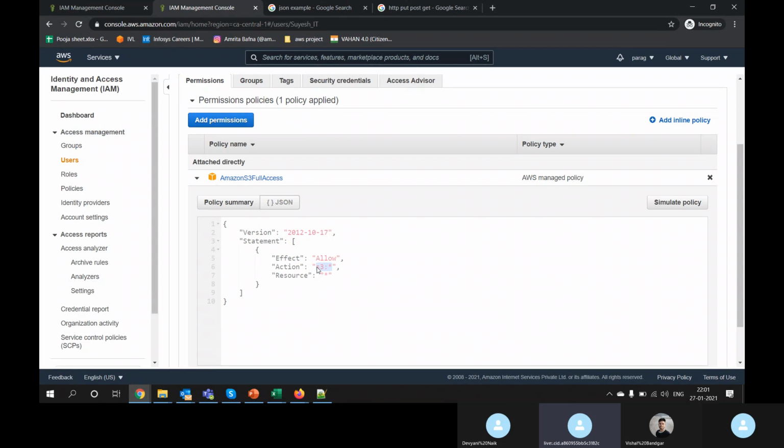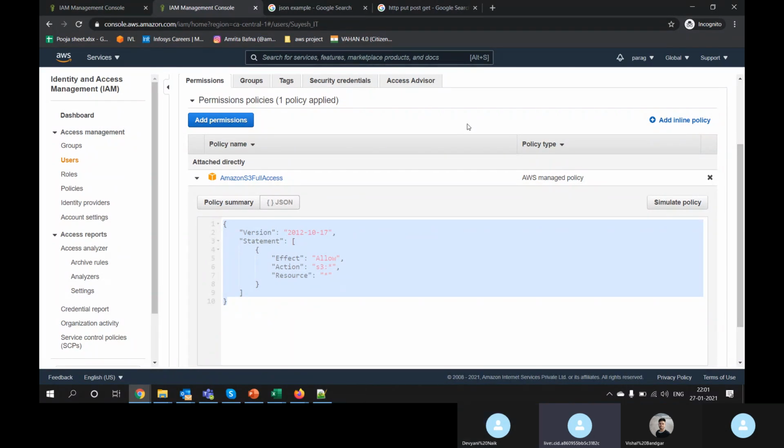And all the policies are created in this JSON format. I hope you know JSON. JSON is just a file format, which many companies use, just like CSV.